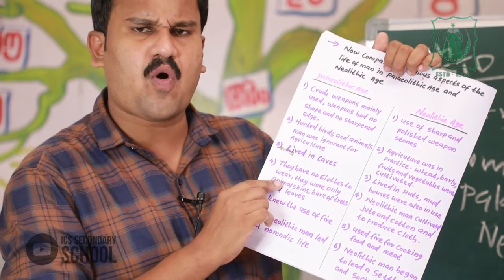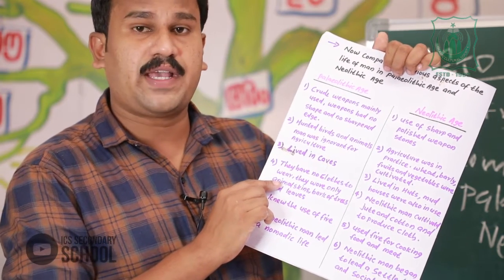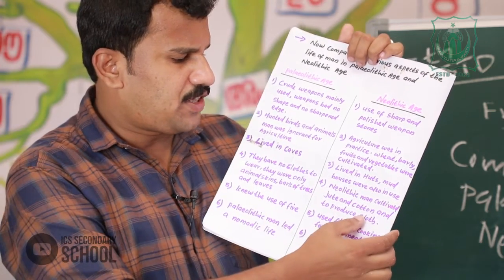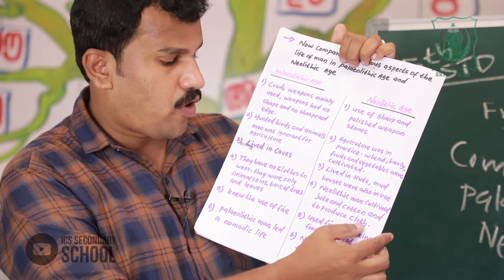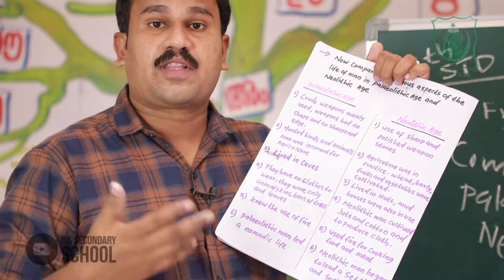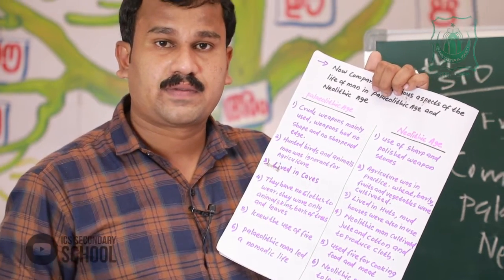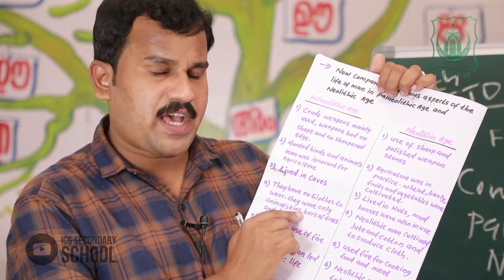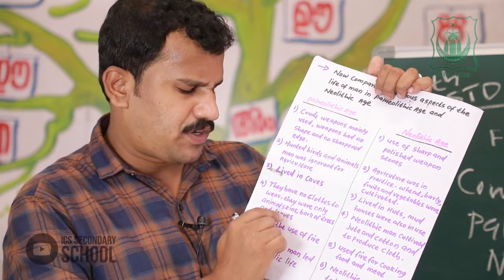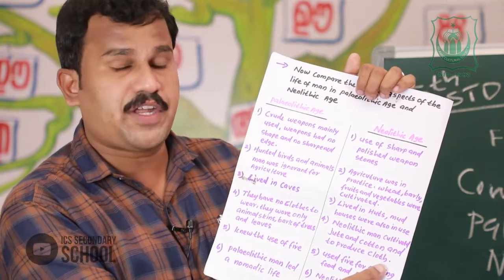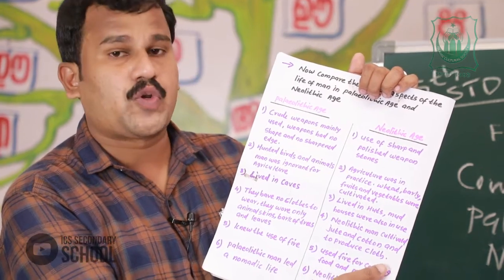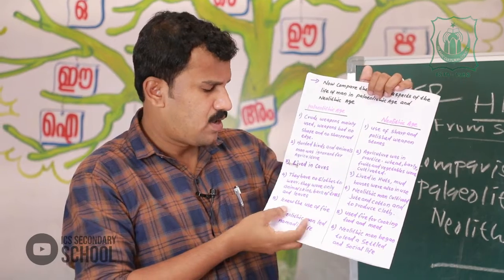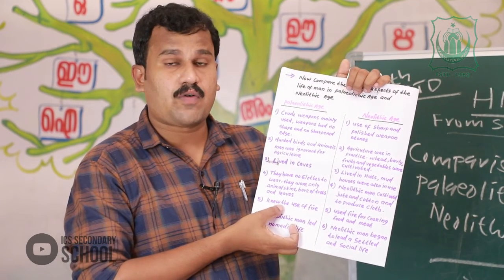Fourth one. Paleolithic man had no clothes to wear. They wore only animal skin, bark of trees and leaves. But Neolithic man cultivated jute and cotton and produced cloth. Neolithic man wore clothes. Very important point.